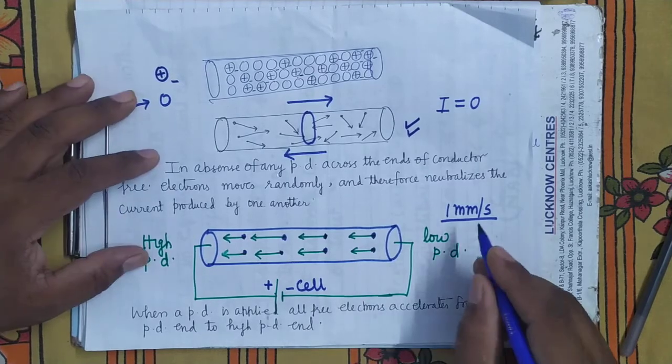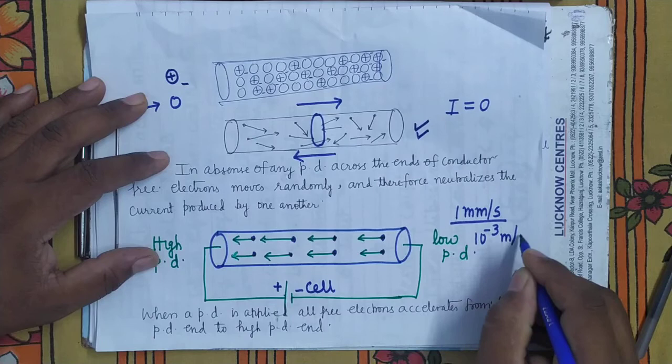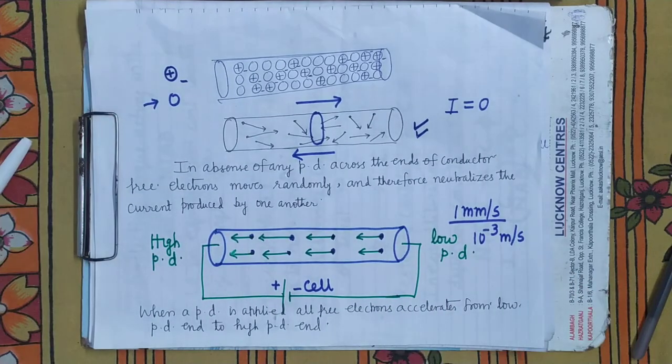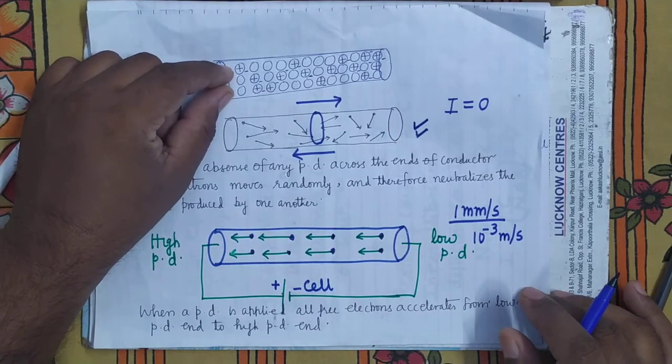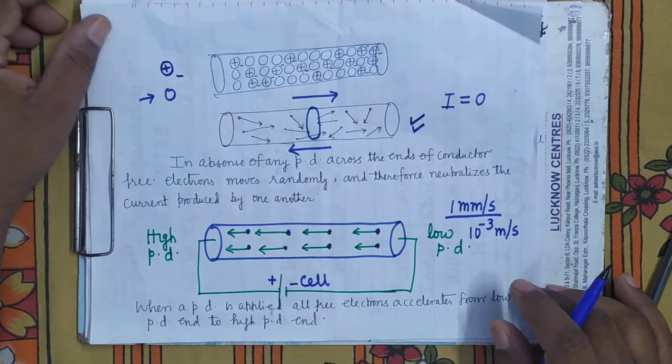Means very small, 10 to the power minus 3 meter per second or even smaller, depending upon the packing of the atoms within the conductor, how closely the atoms are packed.